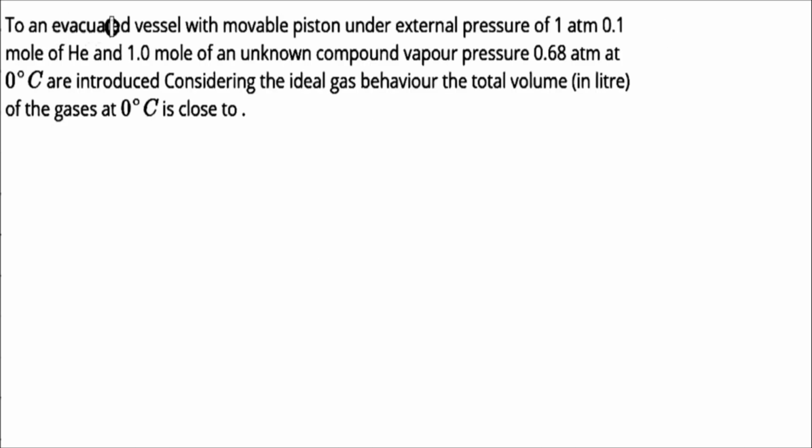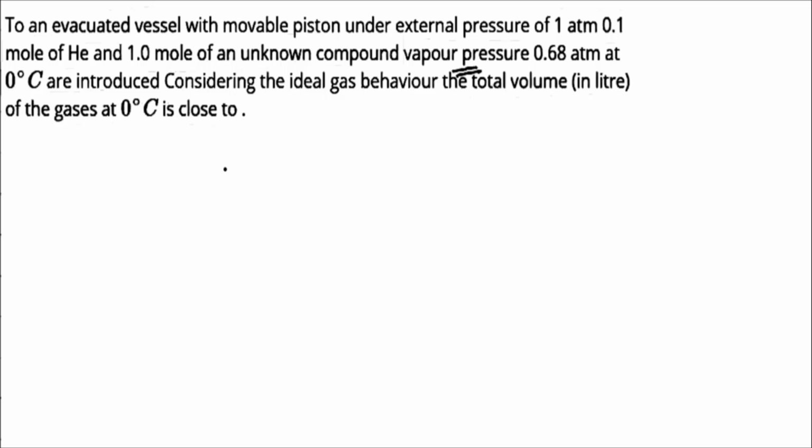Hello students, we have one evacuated vessel which has a movable piston under an external pressure of 1 atm. This evacuated vessel has 0.1 mole of helium and 1 mole of an unknown compound whose vapor pressure is 0.68 atm at 0 degrees Celsius. Why do they mention the vapor pressure? Because that unknown compound has two components: it has a liquid state and it also has a vapor phase. So we need to find the total volume in liters of the gases at 0 degrees Celsius.